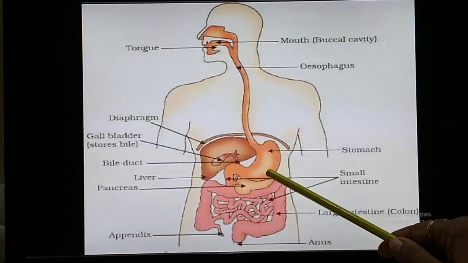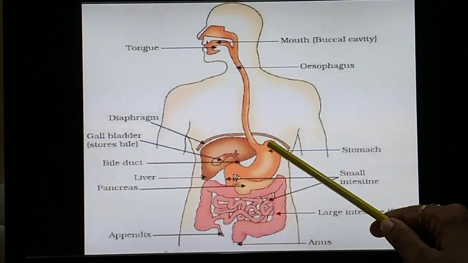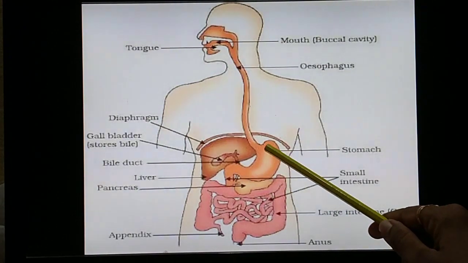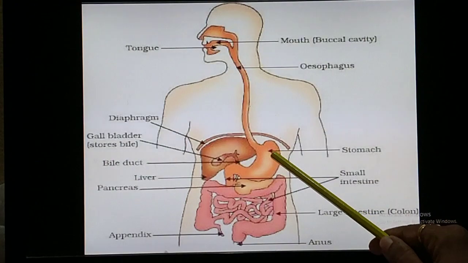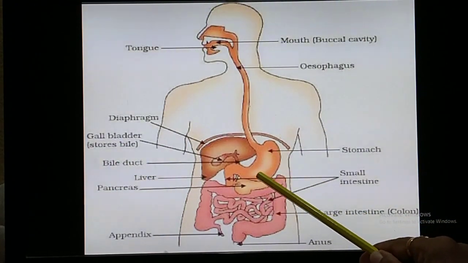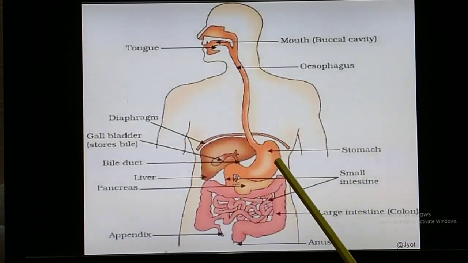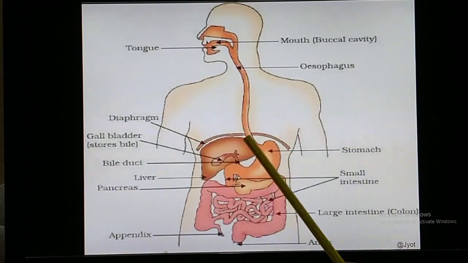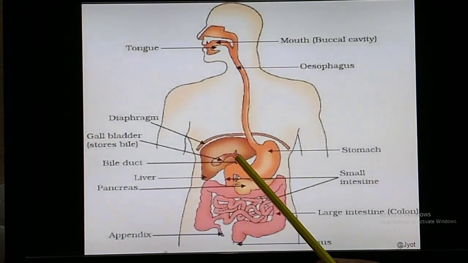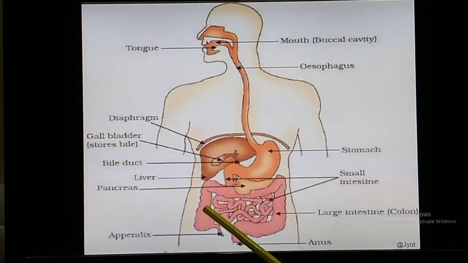Now what is the next part? Next to the esophagus, there is a J-shaped structure, like the English alphabet J. This is a sac-like structure called the stomach. The esophagus opens into the stomach, and then the stomach is followed by the intestine. The whole part is the intestine.